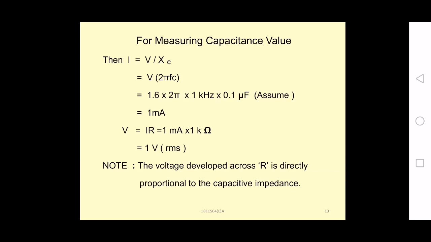Then we have to find the voltage across the resistor, which gives the indication of the capacitance value. IR will be 1 milliamp into 1 kilo ohm, that is 1 volt RMS. So the voltage developed across the resistor is directly proportional to the capacitive impedance. From this we can come to the conclusion that the voltage developed across the resistor is directly proportional to the capacitive impedance.